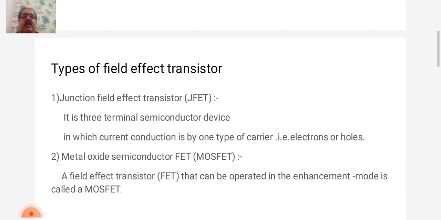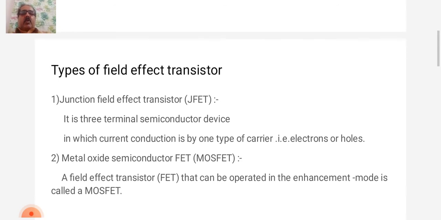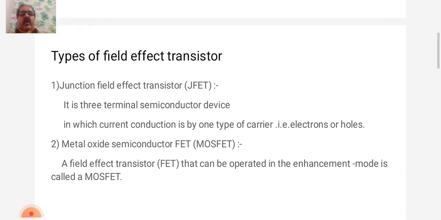In JFET, the current conduction is either by electron or hole and is controlled by means of an electric field between the gate electrode and the conducting channel of the device. The JFET has high input impedance and low noise.